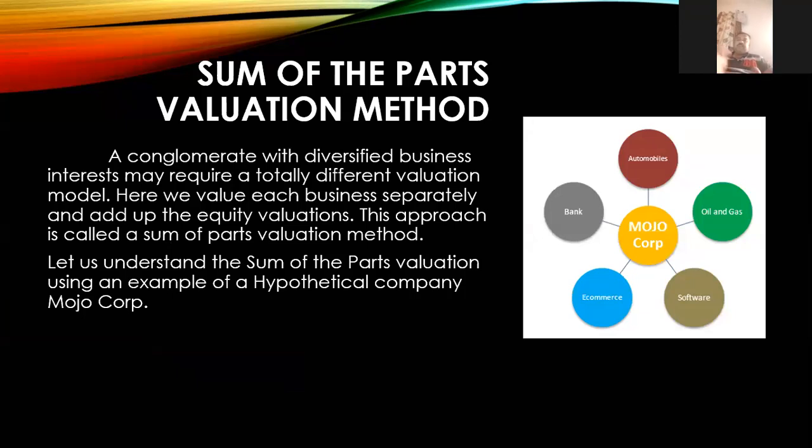That means the automobile industry is separate, the oil and gas business is separate. Let us take Reliance. Reliance has different activities. They may concentrate on automobile, e-commerce, oil and gas. So here each part will be considered separately.